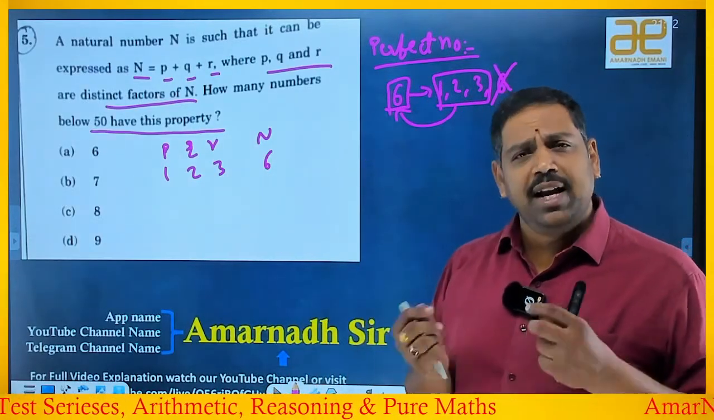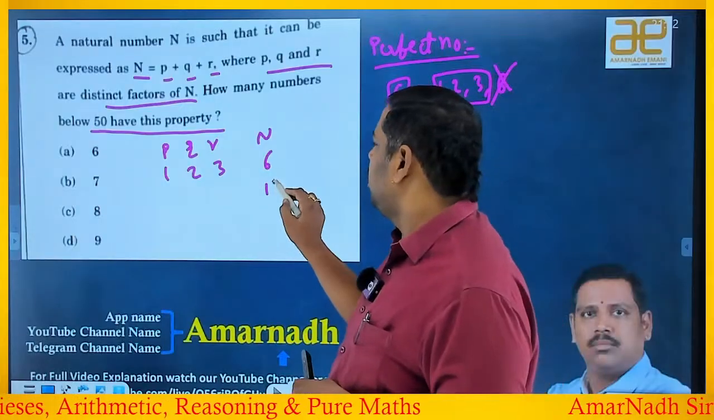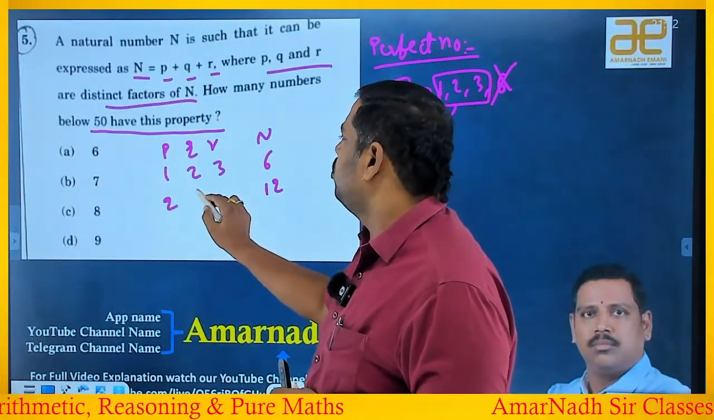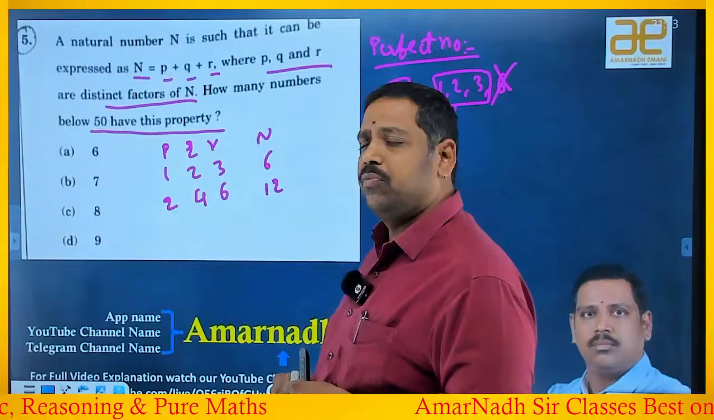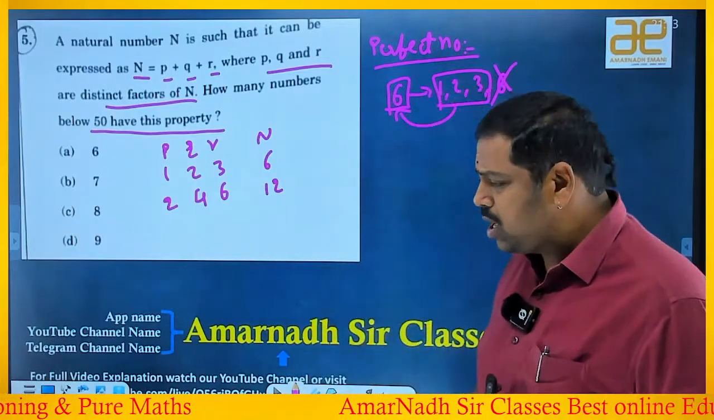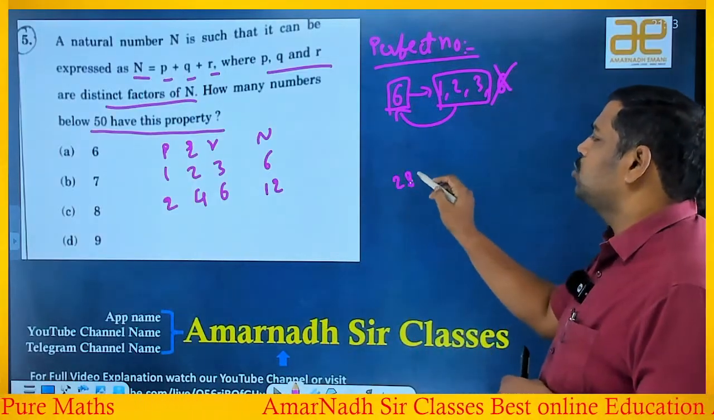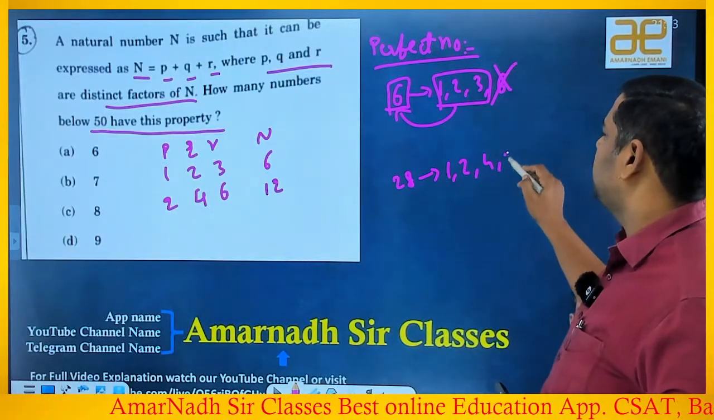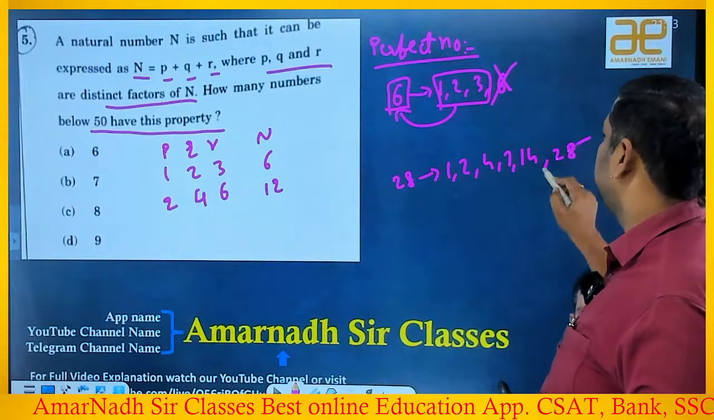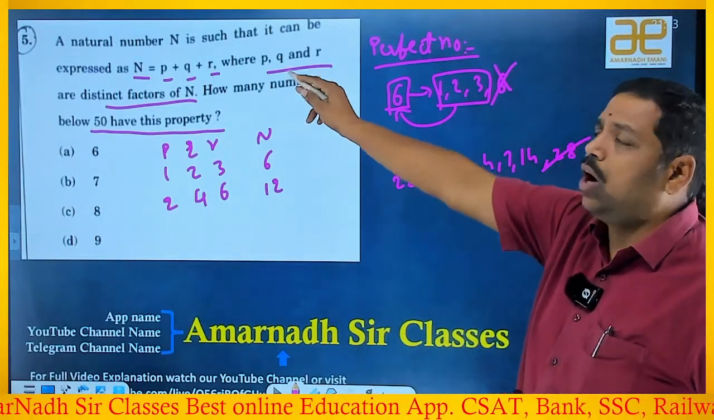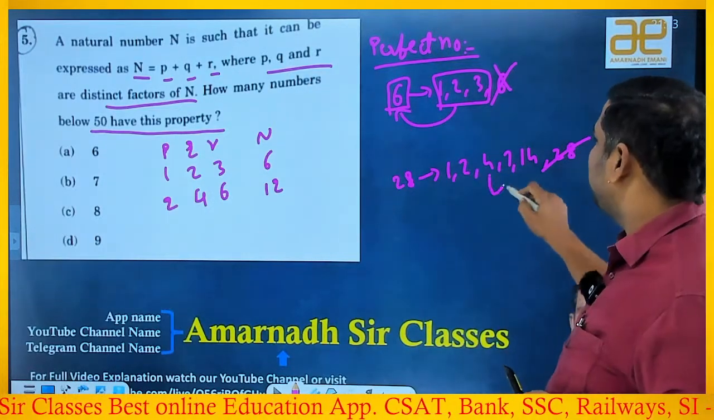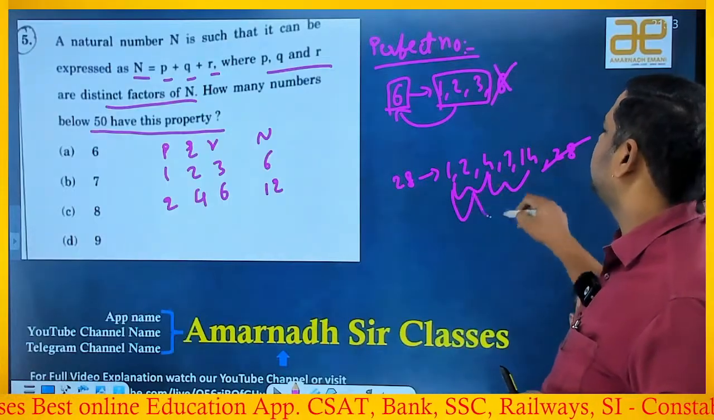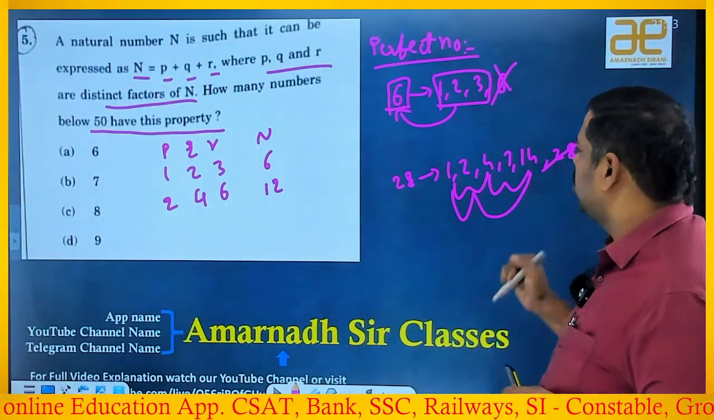If you want the remaining possibilities, just double it: 12. If you double, it is 2, 4 and 6. Yes or no? Here I am unable to say that 28 can also be taken. Why? Because for 28, the factors are 1, 2, 4, 7, 14 and 28, and leaving 28 out, he said P, Q, R only 3 numbers; if you take any 3 numbers, you won't get it. That's why we should not go for 28.